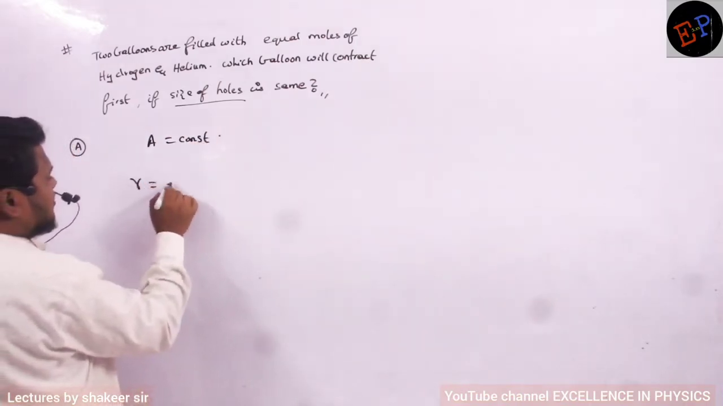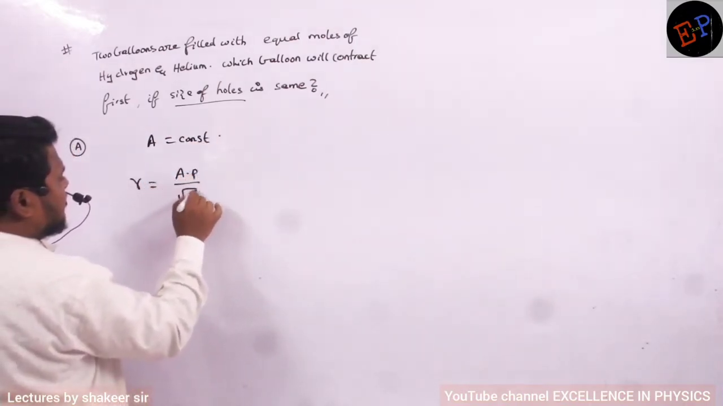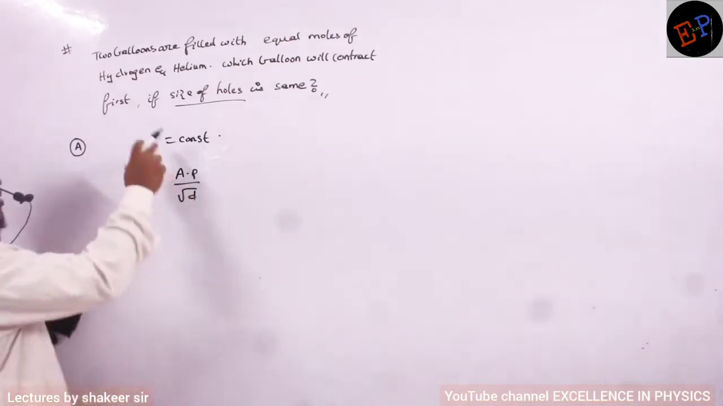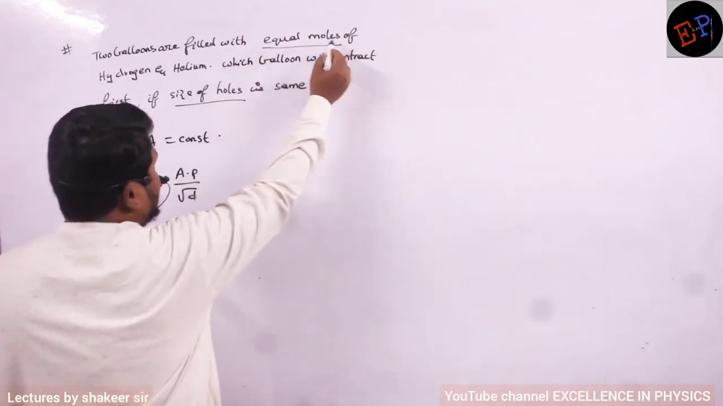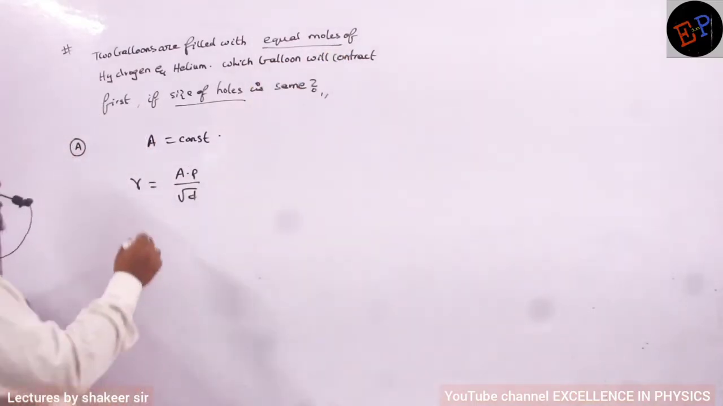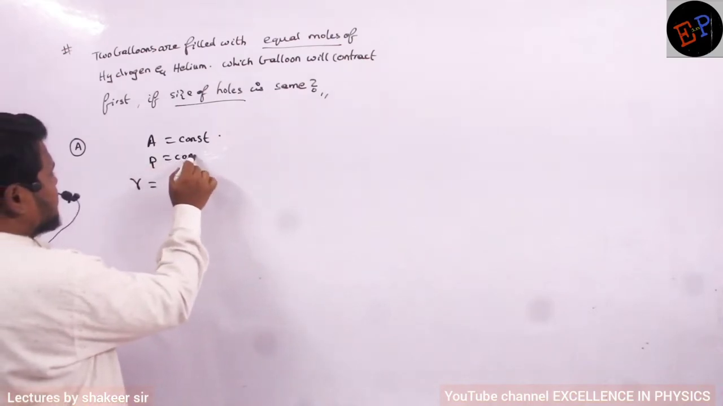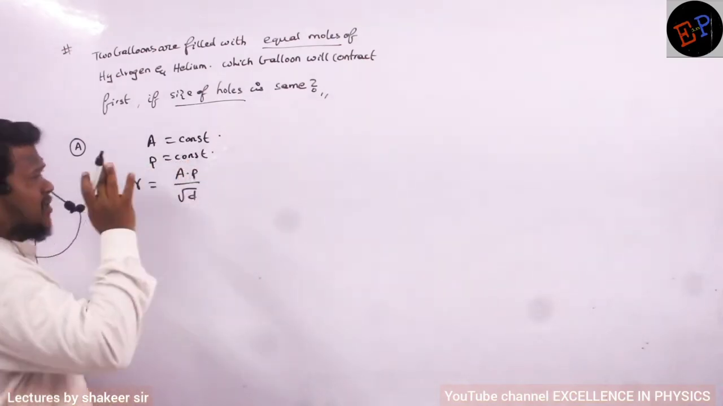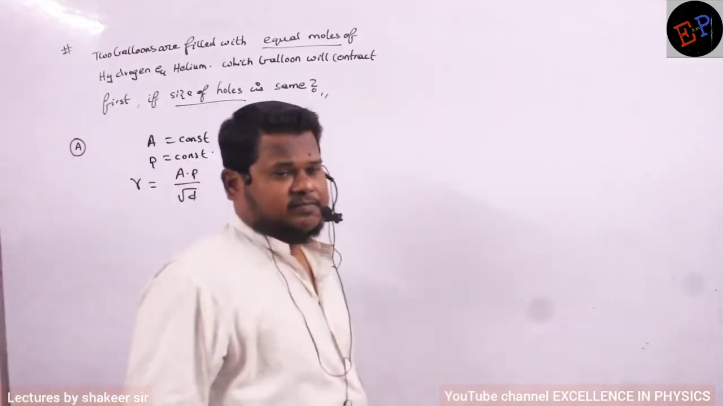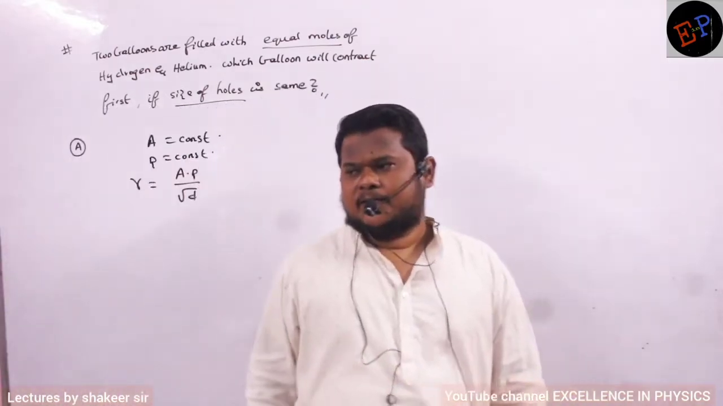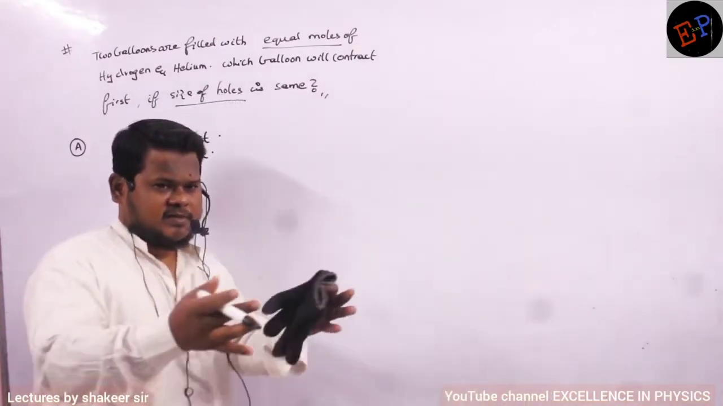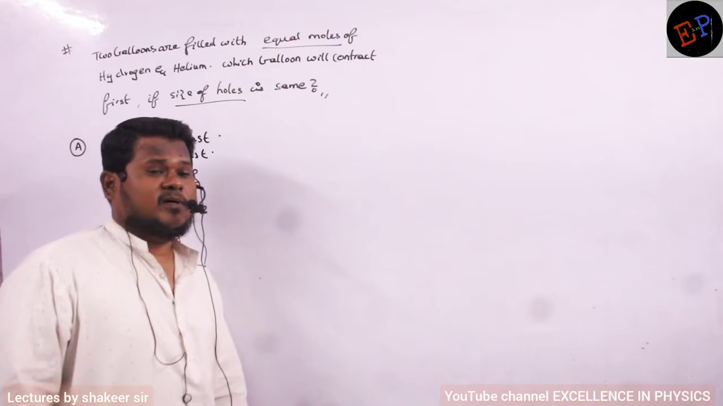So rate of diffusion, already we have written, is A into P divided by root D, no? Clear? So area is same. And one more point which I understand is equal number of moles, he said. So pressure is also a constant. So therefore I can write pressure is also a constant. Okay. Then if you make the same size of holes, which balloon will contract first? Can you say? Which balloon will contract first? Contracting means small size. Which balloon's size will become smaller?